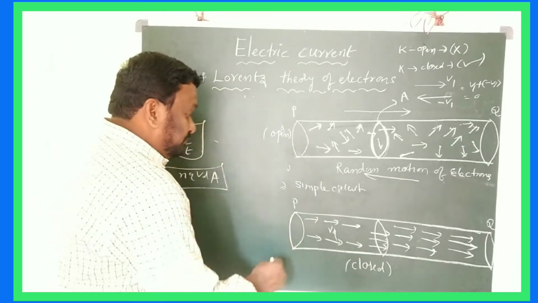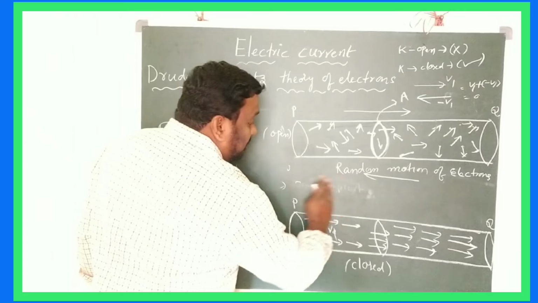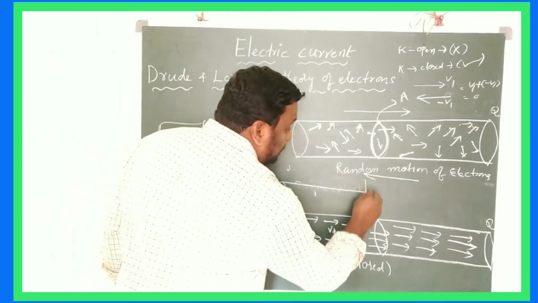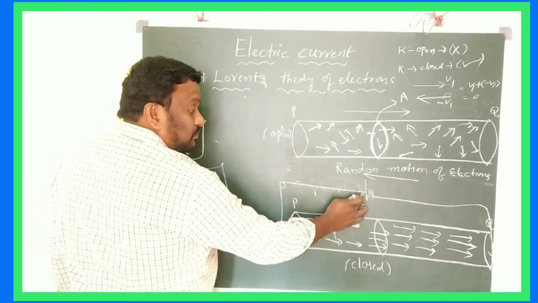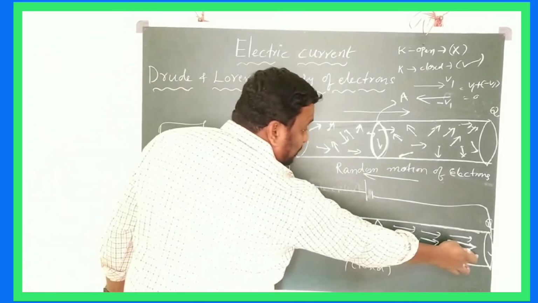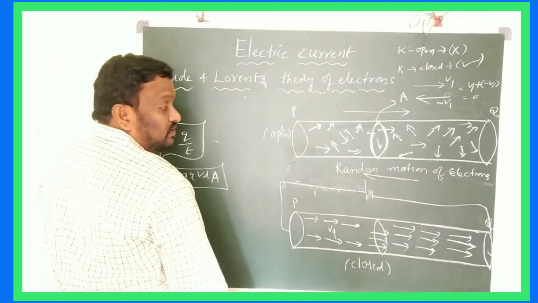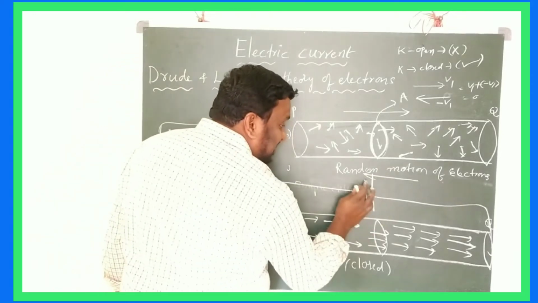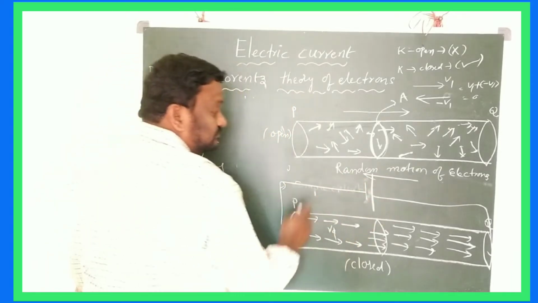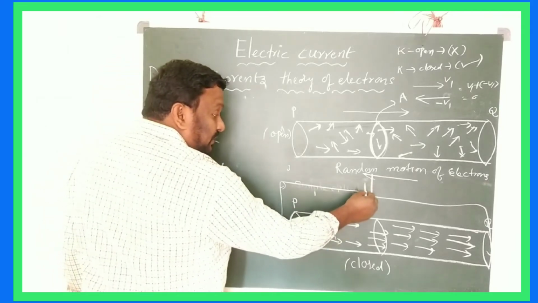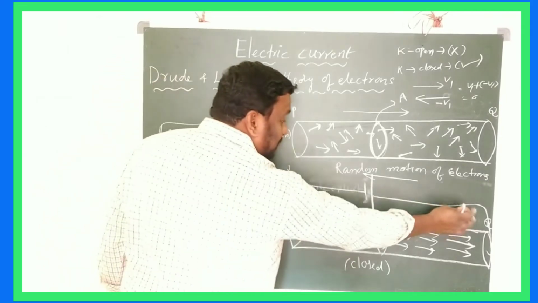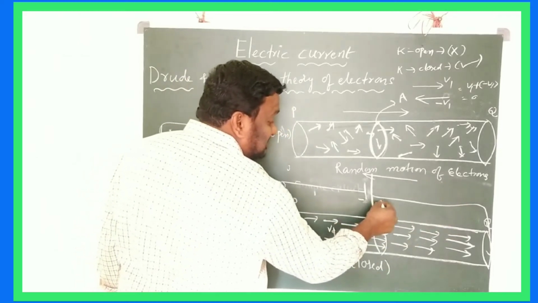For example, just imagine P is given to positive and Q is given to negative. Or to understand this diagram, I am going to say like this: P is given to negative and Q is given to positive. This is the minus and this is the plus.